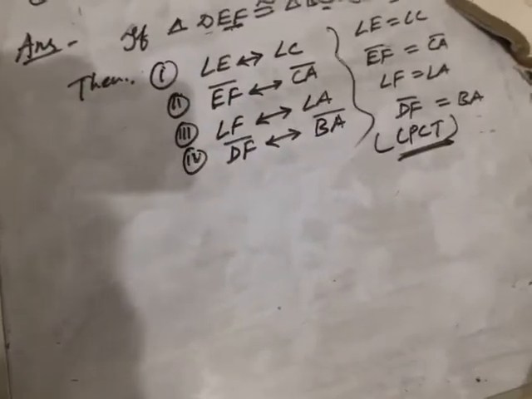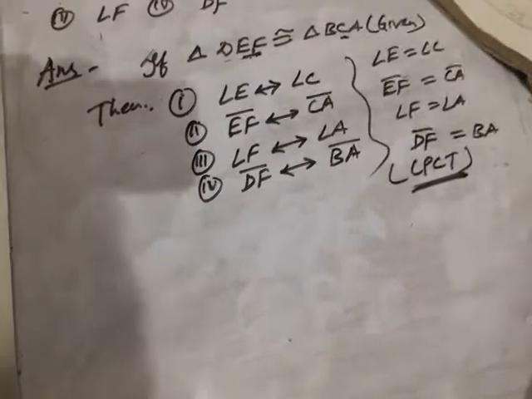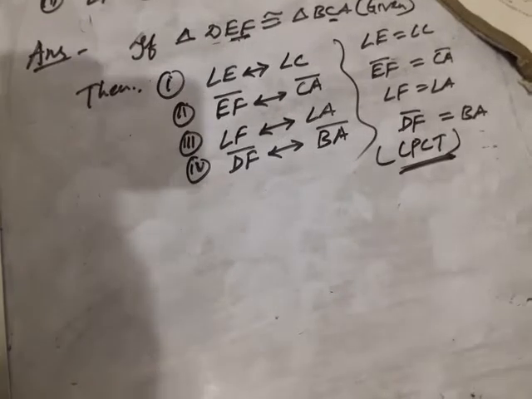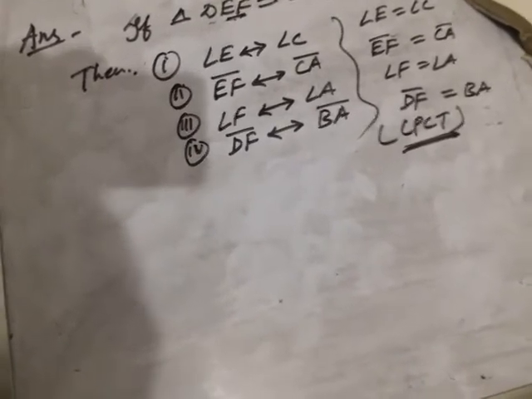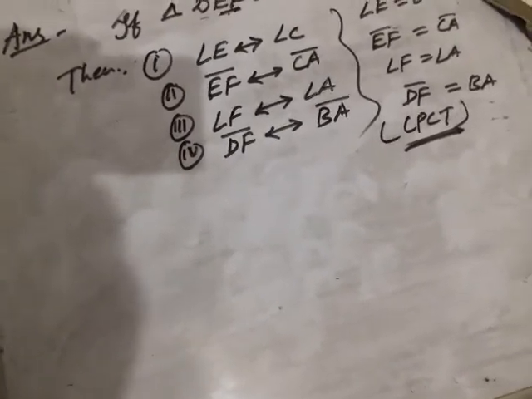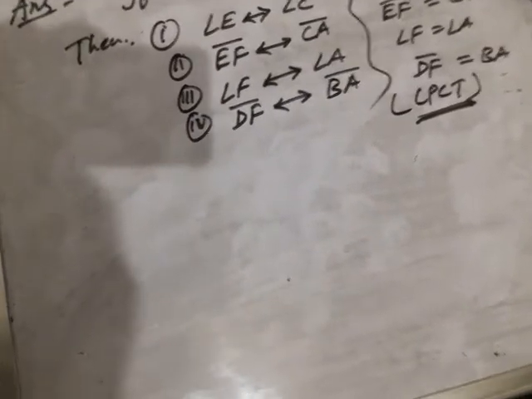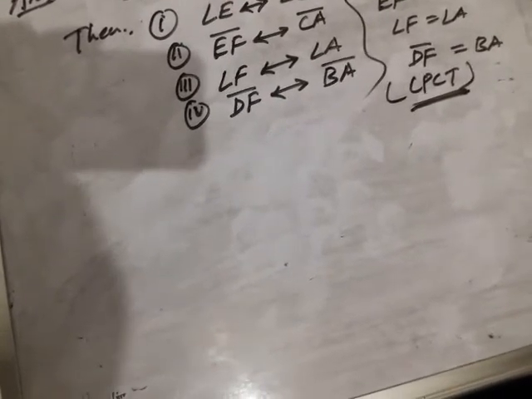Clear? In the next class we will take up different kinds of congruence, that is criteria. There are certain rules under which two triangles are congruent. That is called criteria for congruence of triangles. Criteria is a plural word, children, and its singular word is criterion.